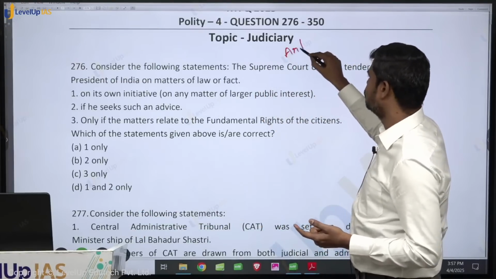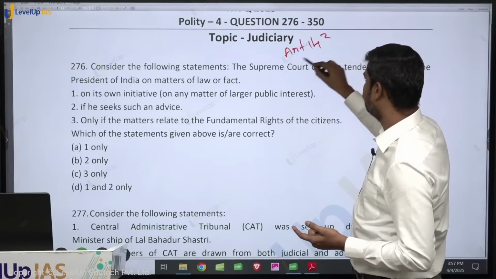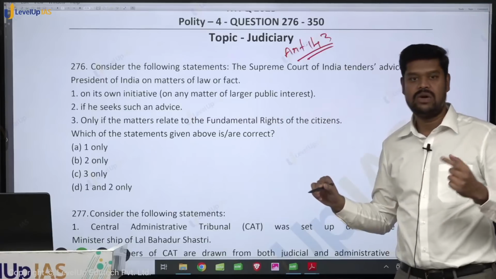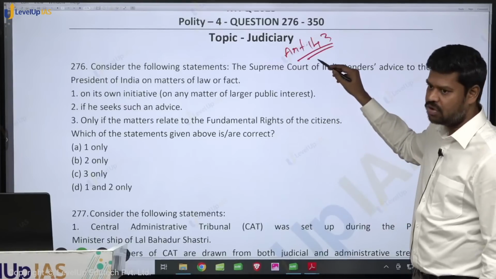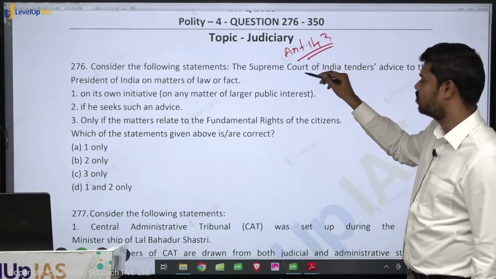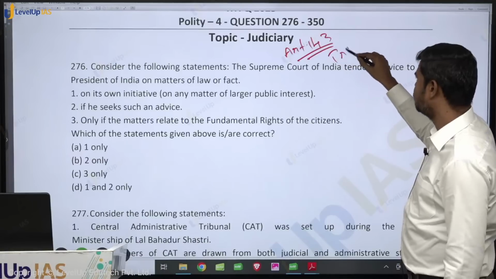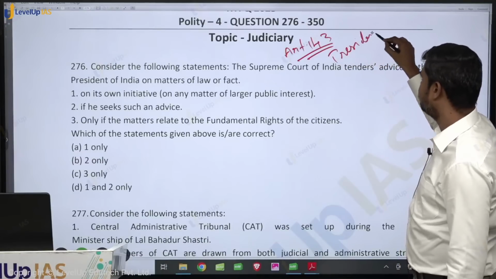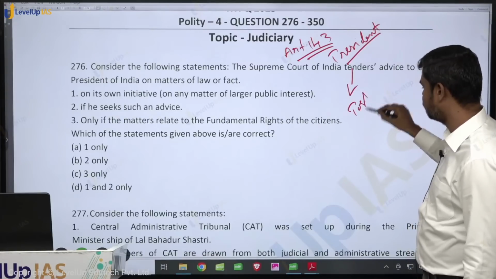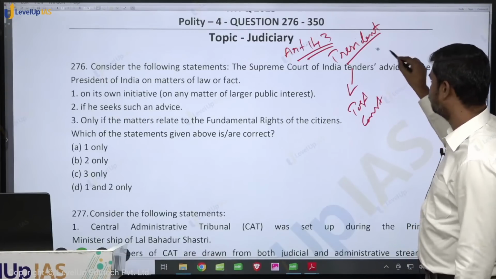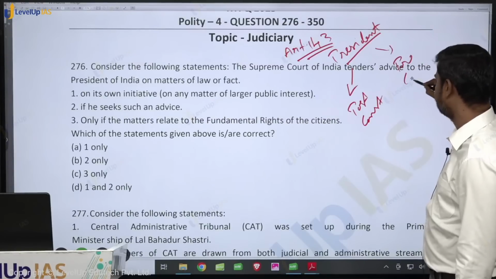Very good. So under Article 143 of the Constitution, the Supreme Court will not give the advice on its own, but only when the President asks for the advice on a question of law or a question of fact or the interpretation of the Constitution. So the President has to initiate this. However, the President can ask two types of advice: an advice related to post-constitutional matters and an advice related to what are called pre-constitutional matters.